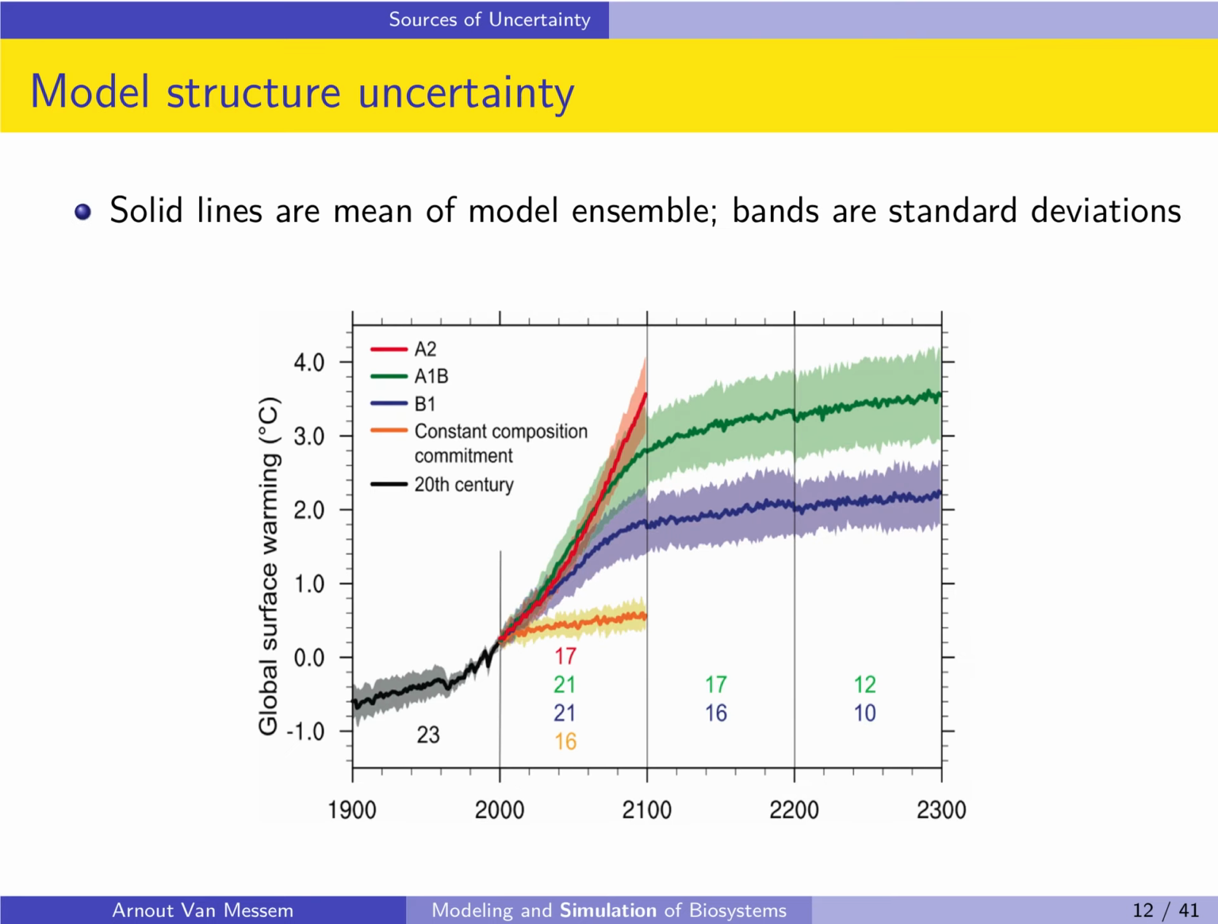An example is the one we saw before with the global surface warming. Here, 4 different scenarios have been created, 4 different models have been created. For each of them, we calculated the mean through simulations and the standard deviations, and then using the standard deviation, you create the uncertainty band around each of those means.